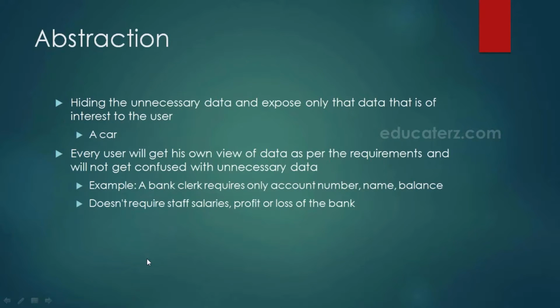Next is abstraction. There may be a lot of data a class contains, and the user doesn't need to know the entire data. He requires only some part of the available data. So in this case, we can hide the unnecessary data from the user and expose only the data that is of interest to the user.